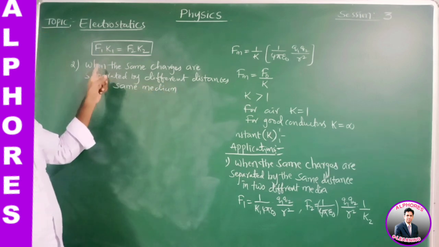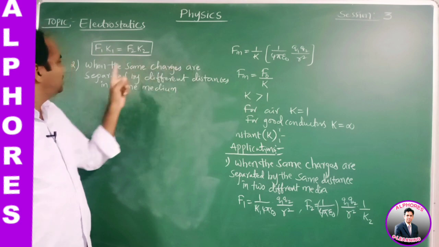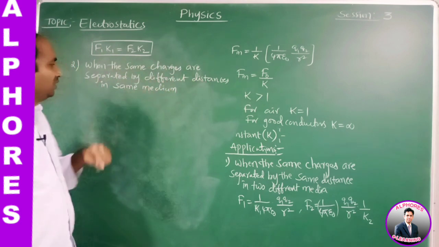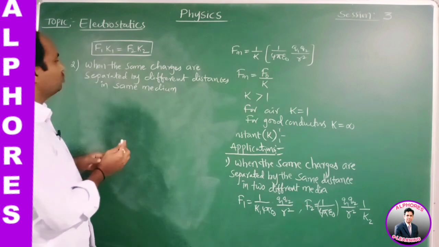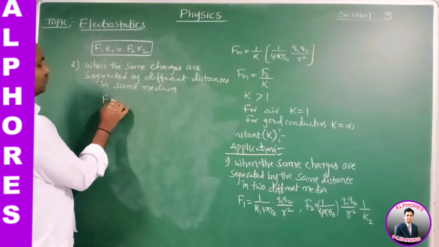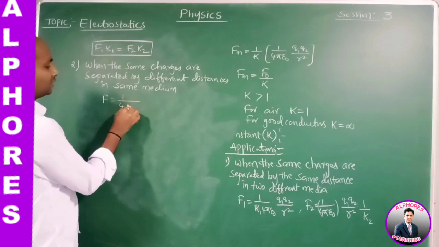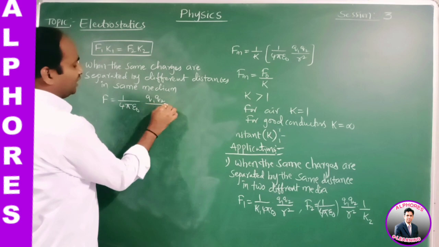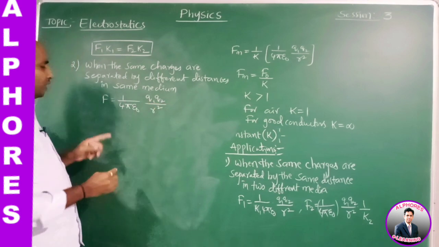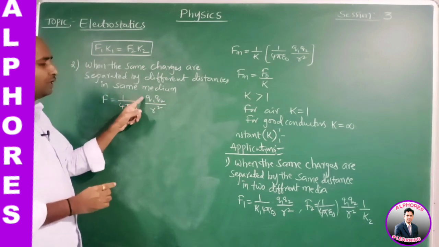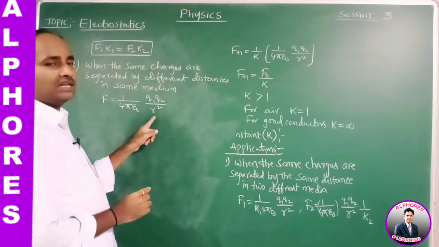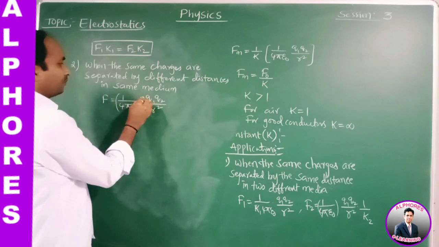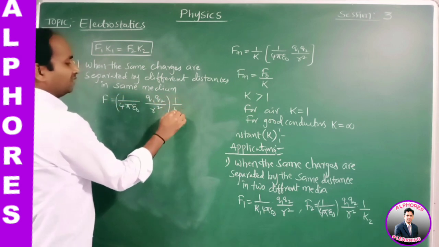Here the same charges are separated by different distances but the medium is the same. So what is the general formula of Coulomb's inverse square law? F is equal to 1 by 4 pi epsilon naught Q1 Q2 by R square. In any other medium we may write it with an extra factor of 1 by K.